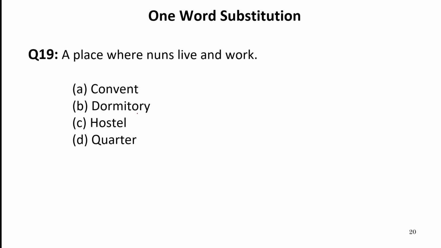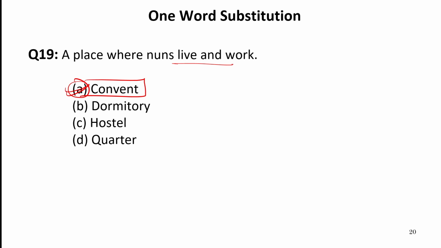Now let us move to the next. A place where nuns live and work. This is known as convent. Dormitory is a place where many beds are there. Hostel, where one goes for study, is a place where boys or girls live. There are two separate hostels, one for boys and other for girls.